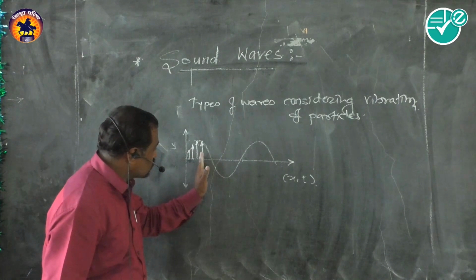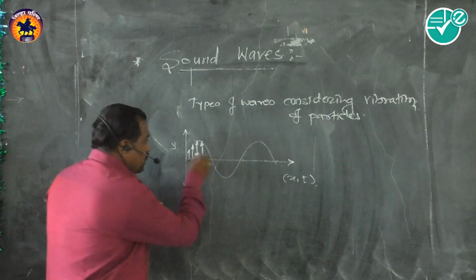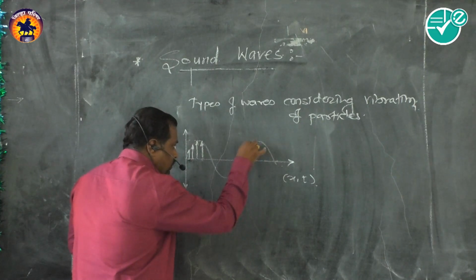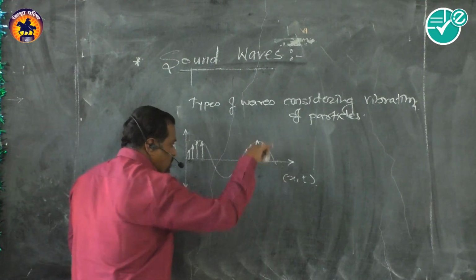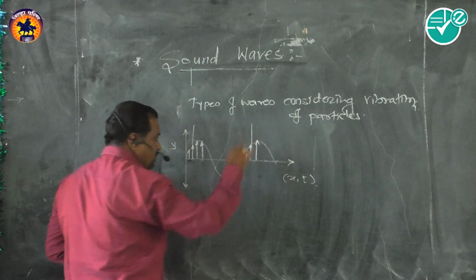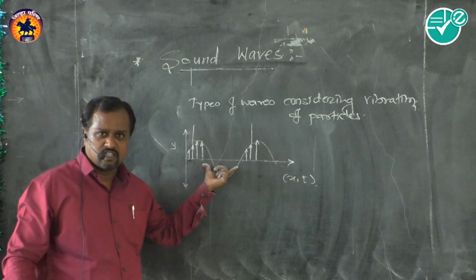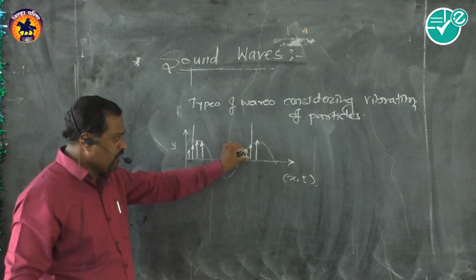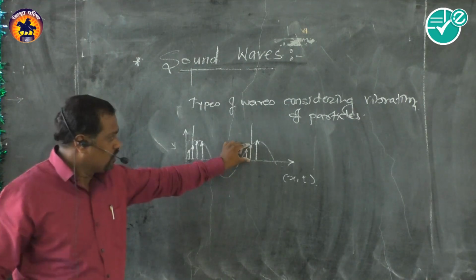This particle's oscillation is different, but here it is the same again; it repeats the same path. That means this particle and this particle have the same state of oscillation.